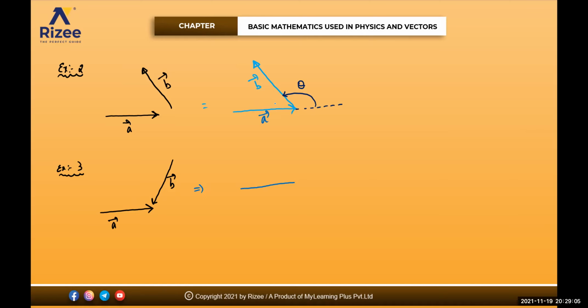Okay. This is the vector a bar. Then what you will do? You extend this vector like this in the front direction. Take the tail of the second vector and attach it to the head of the first vector. This will be the vector b bar. So you need to take the angle always in which direction? With this extended line, you are coming like this. So this will be theta. Is it clear?